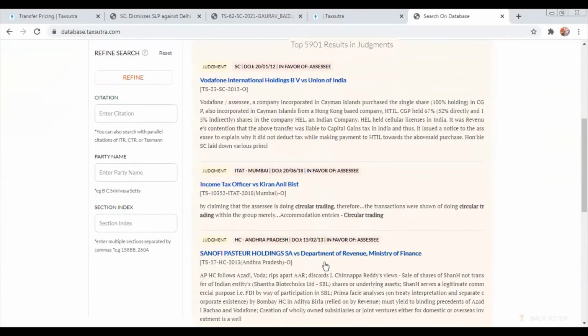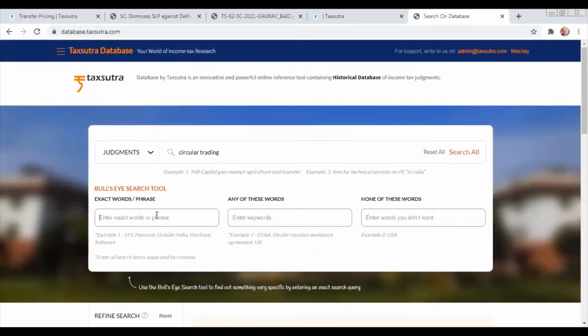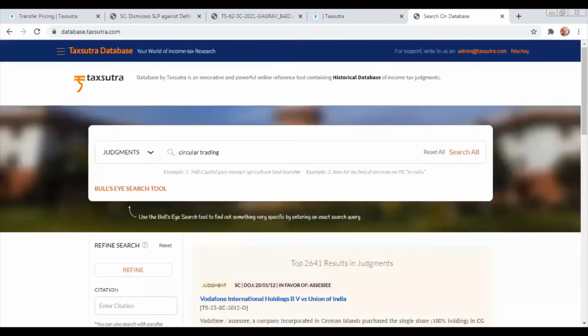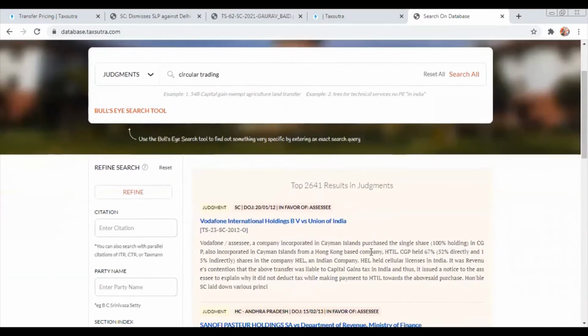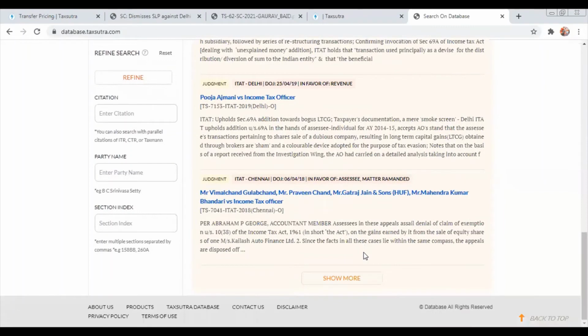Now let's say I want to further filter it down and say that okay, I want circular trading with specific things. So let's say I do stock options. Or stocks, circular trading with stocks. Now what it will do is give me circular trading cases with stocks as the word, and it will throw the results. Now it doesn't end here.